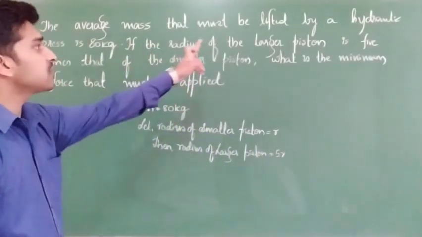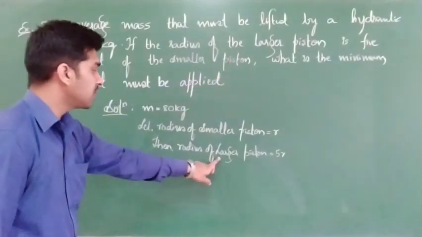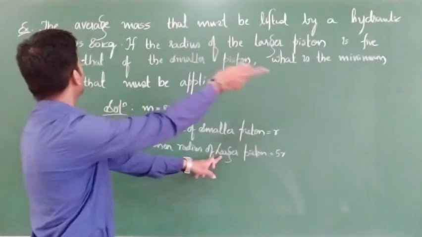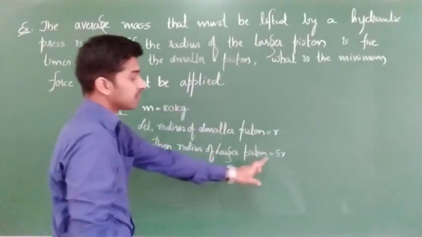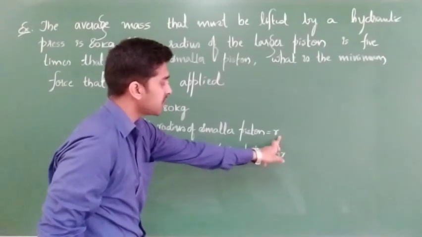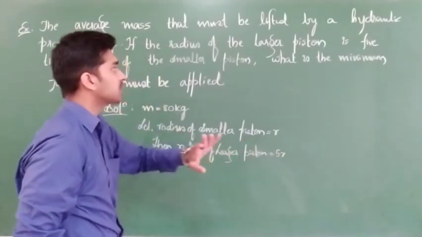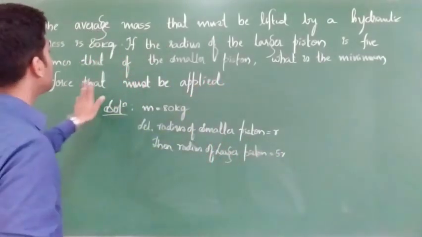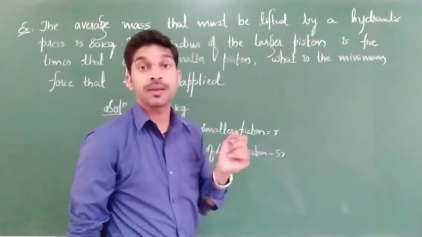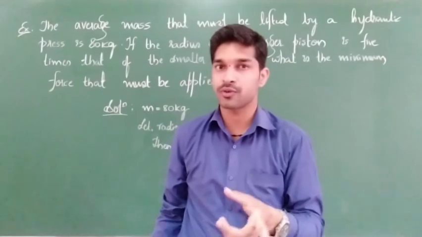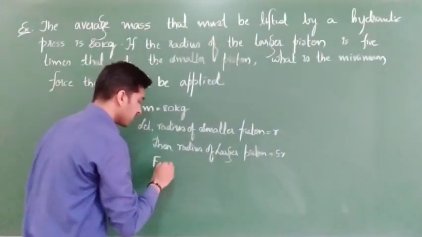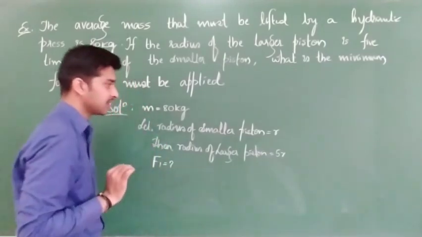If the radius of the larger piston is 5 times that of the smaller piston, I consider the smaller piston radius as R. Clear? What is the minimum force that must be applied? Minimum force means F1 or F2? Very good, that is F1. They are asking F1.